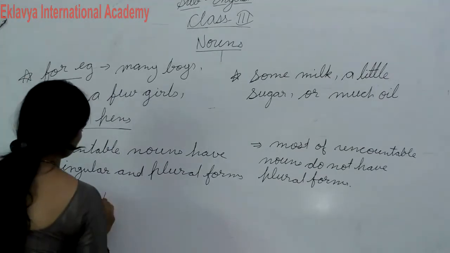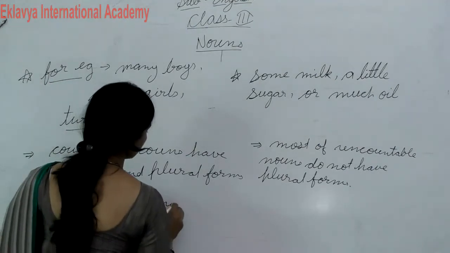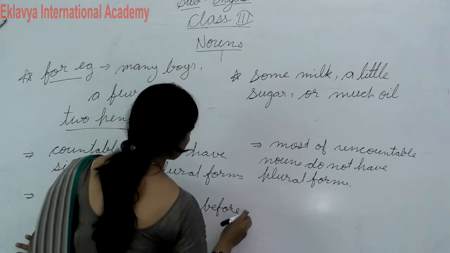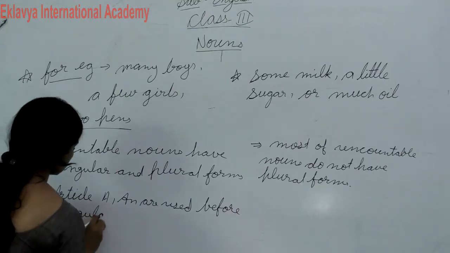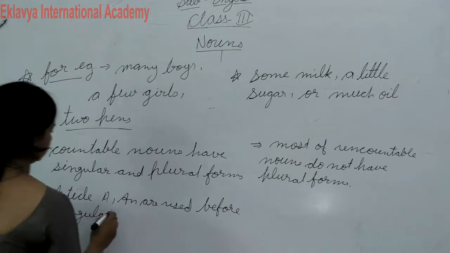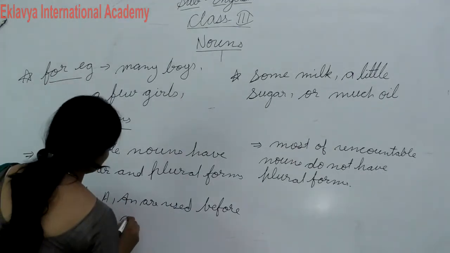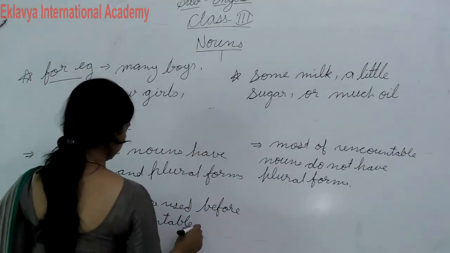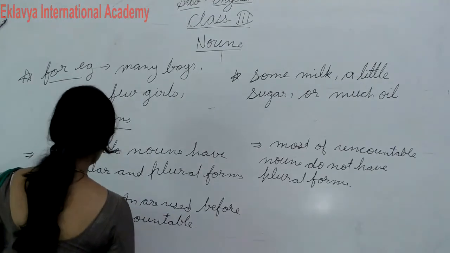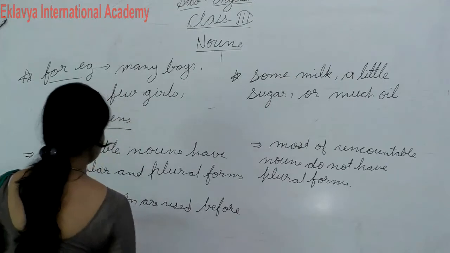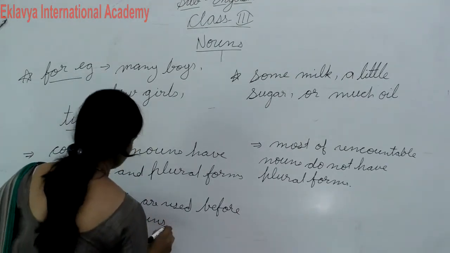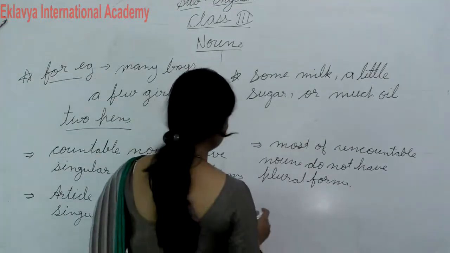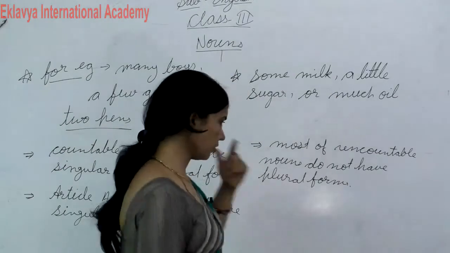Articles a and an are used before singular countable nouns, okay. No article is used before any uncountable noun.